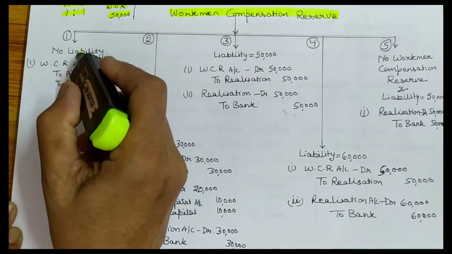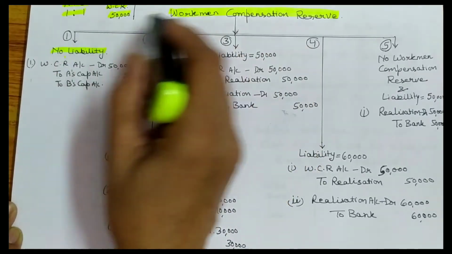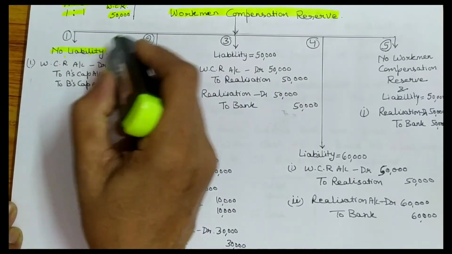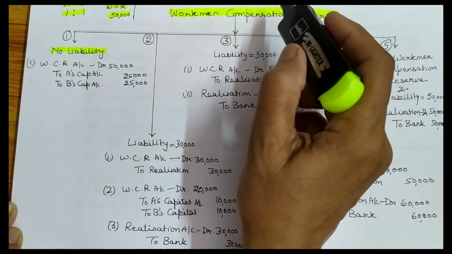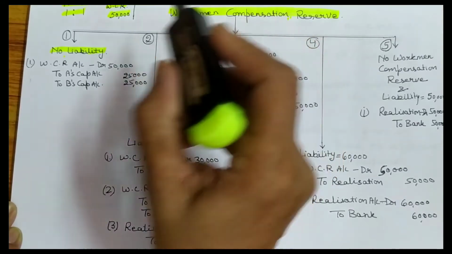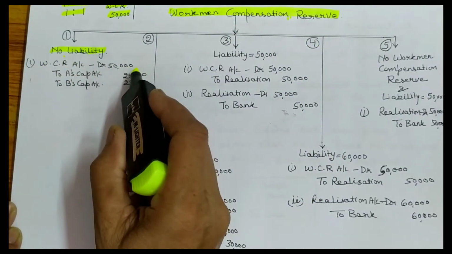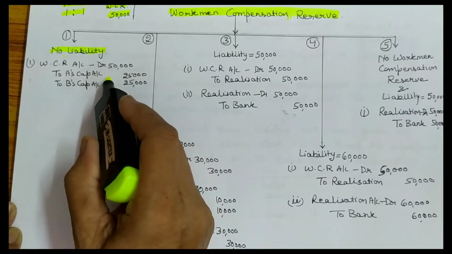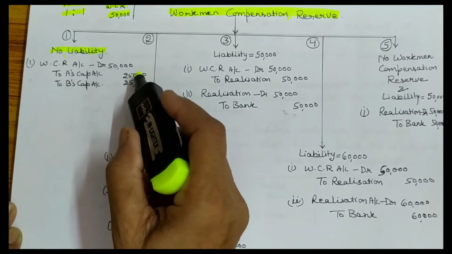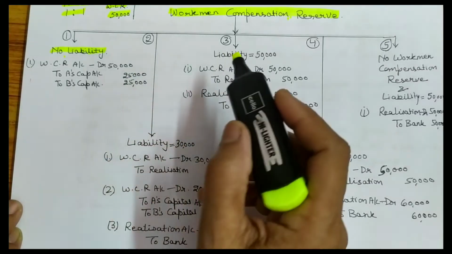Okay, so there are 5 cases of workman compensation reserve. Number 1 is, if there is no liability against this workman compensation. If there is no liability, you have to transfer this reserve to partner's capital account. Okay. The entry will be workman compensation reserve account 50,000 debited to A's capital account to B's capital account in old ratio. Okay. If there is no liability.